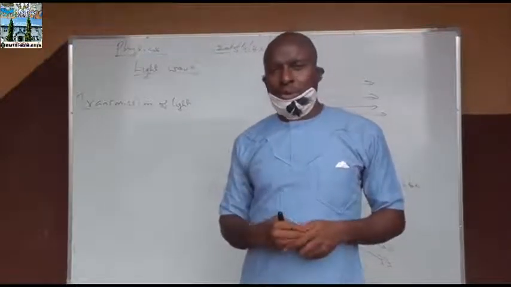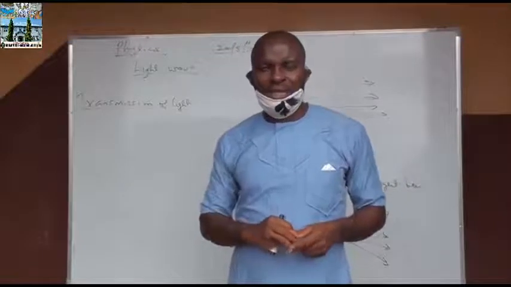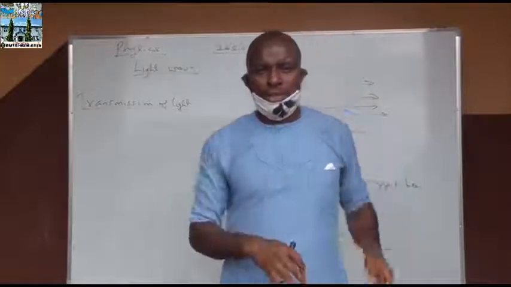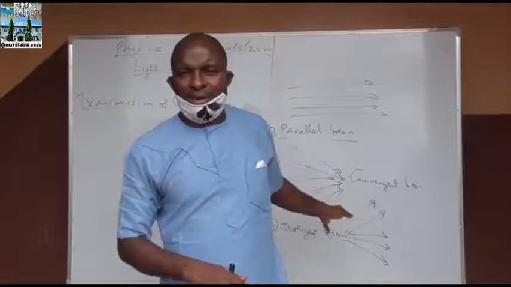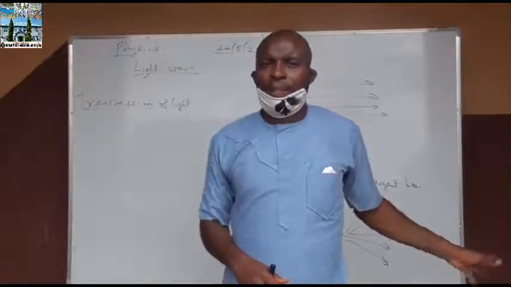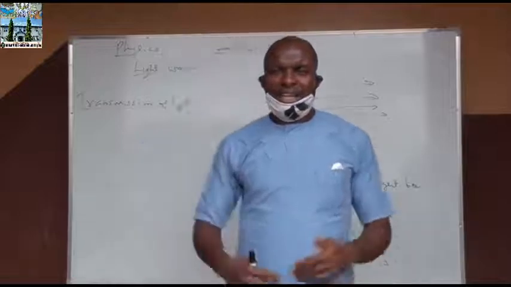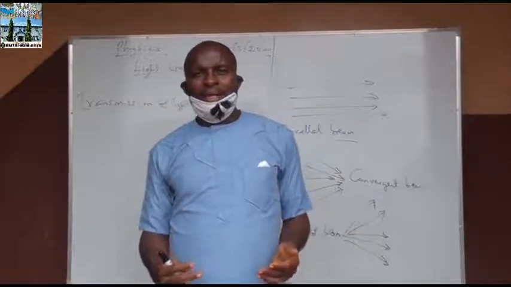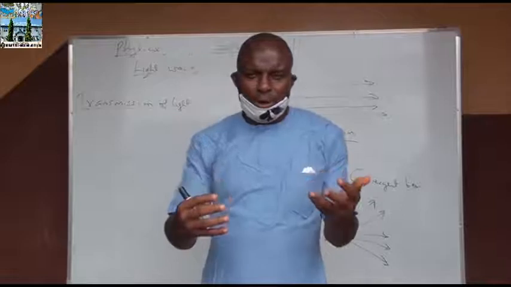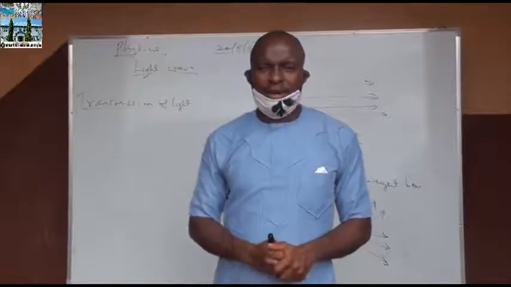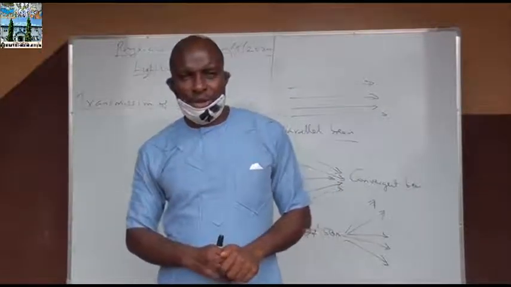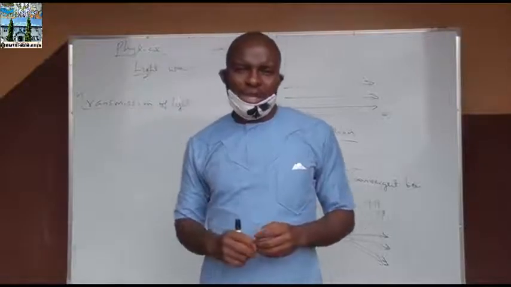I believe that if you go back to our specific objectives, you have been able to know the diffusion of light, as we said earlier, the sources of light, the transmission of light, the general propagation of light, the evidences that show the general propagation of light, and finally, the reflection of light and the properties of images formed by a plane mirror.